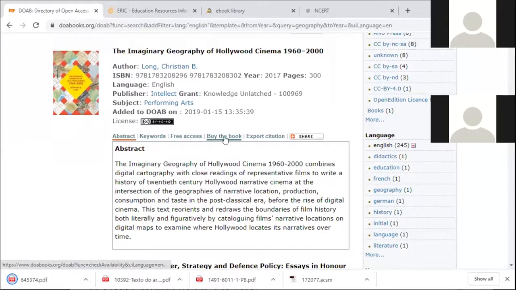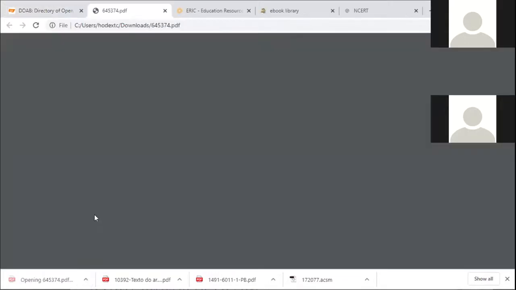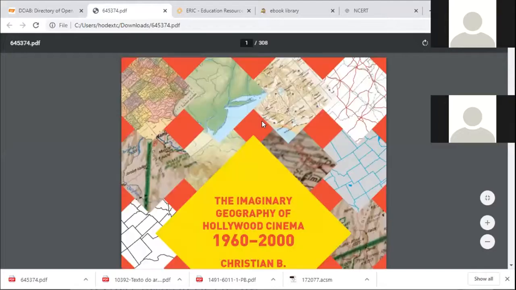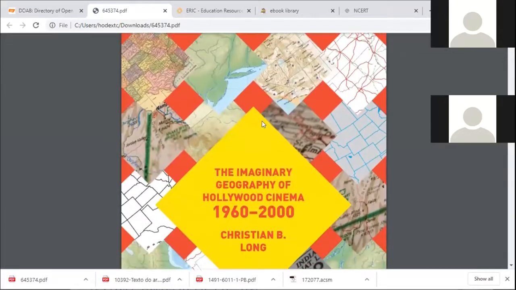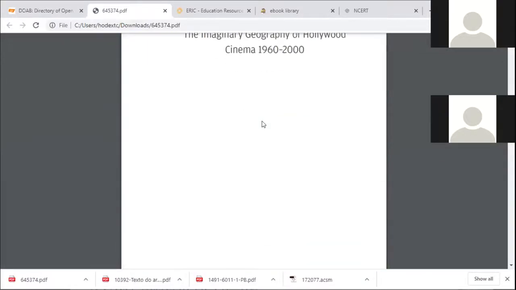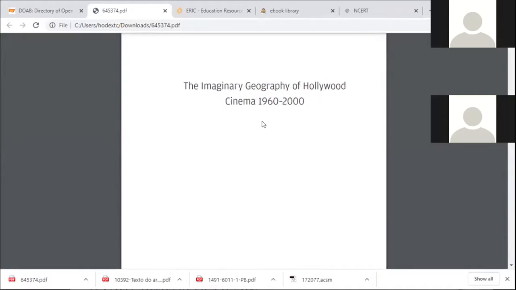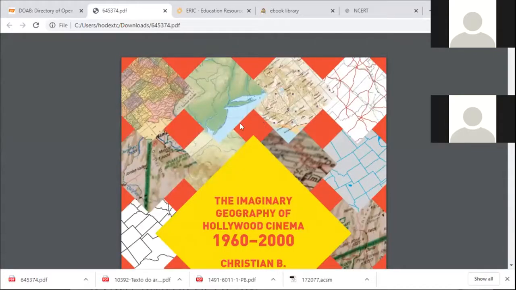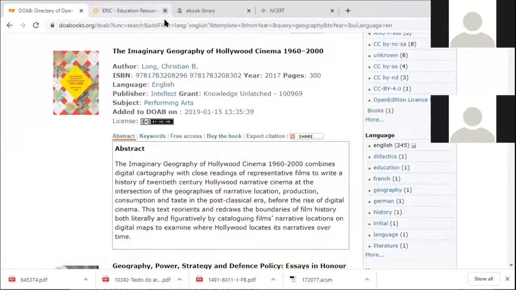This option will be there, the buy the book option will be there, but all the books are accessible freely in this website. See, I have downloaded and I can open this book. Book is visible. See, imaginary geography. I can read this book for my reference purpose. This is the directory of open access books.